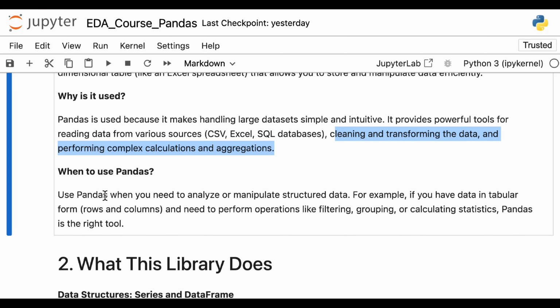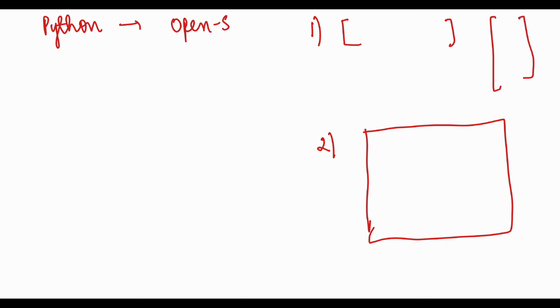And when to use pandas? You use pandas when you need to analyze and manipulate structured data. As I mentioned, it works with structured data. So these all are structured data. This is not like a JSON file. So always remember this, where to use pandas. It is very important because there are so many libraries in Python, we get confused about which library to use. So remember, because pandas is used very extensively, you have to use it for structured data. And what is structured data? It is either 1D or 2D data. 1D means this, 2D means this.